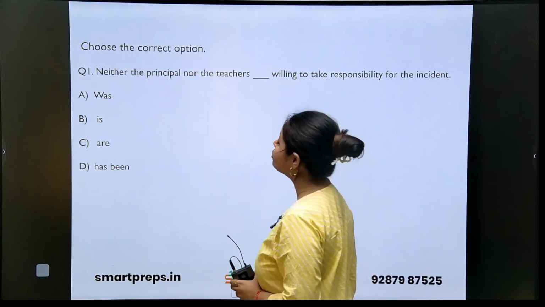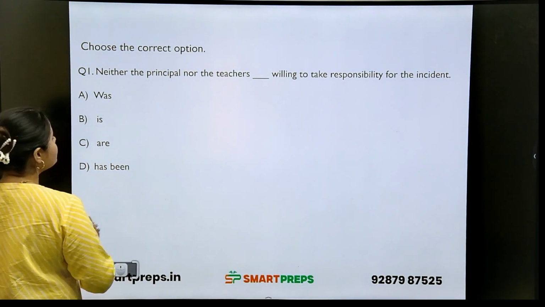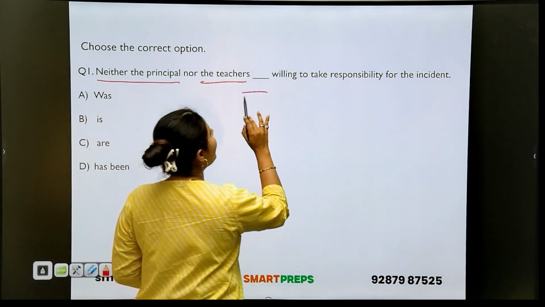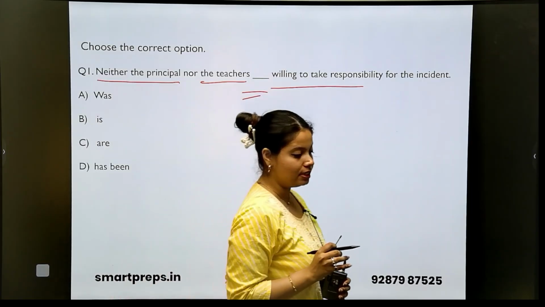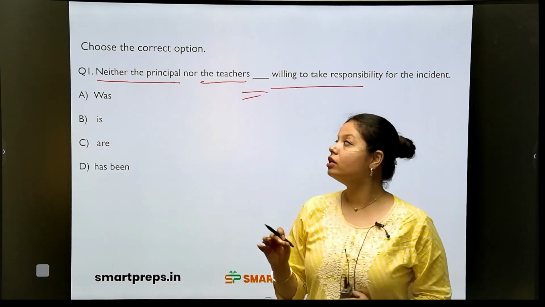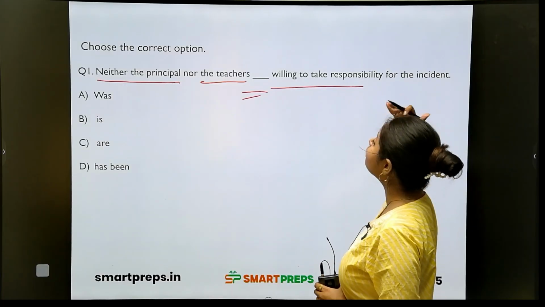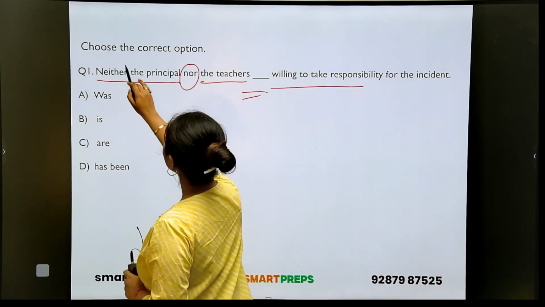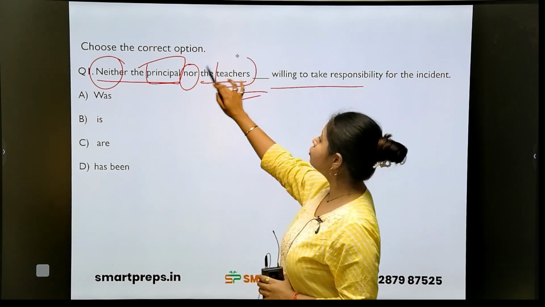The first question is choose the correct option. Neither the principal nor the teachers dash willing to take responsibility for the incident. So here is what? Neither or nor. Subject is what? Principal, teachers.